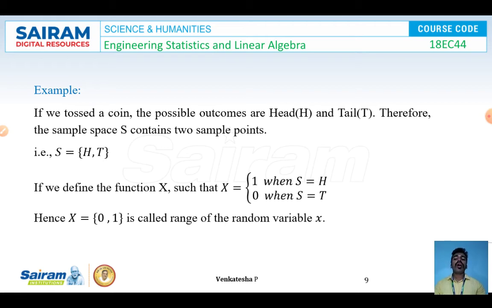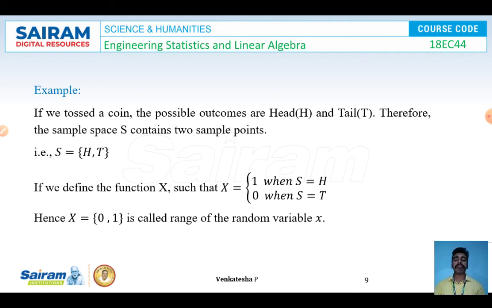For example, if we toss a coin one time, what will the possible outcome be? Either we get head or tail. Therefore, the sample space contains only 2 sample points, that is head or tail. So now I'm going to define a random variable.